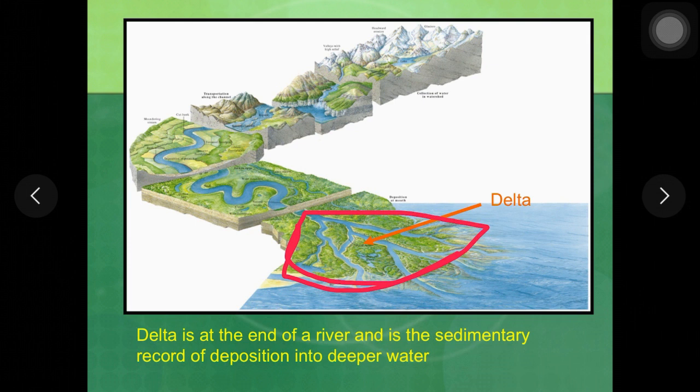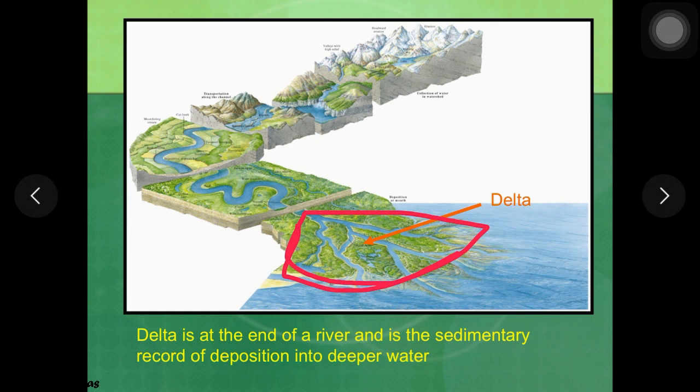So there are various processes which are associated with the delta, like tidal process, waves, and the energy of river itself, and based on the same, the deltas are divided into different groups, so that we will discuss later.